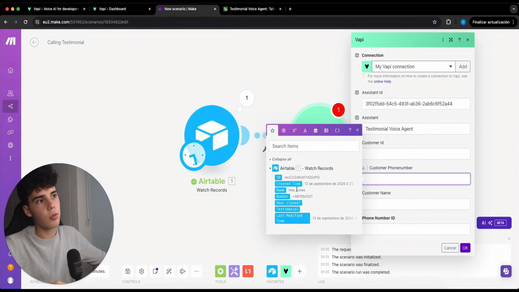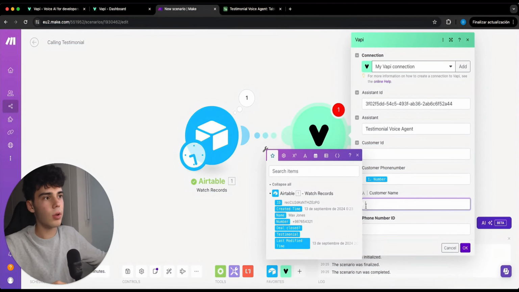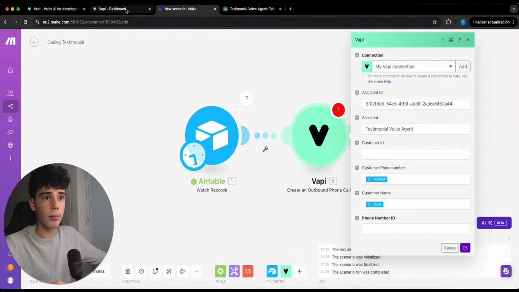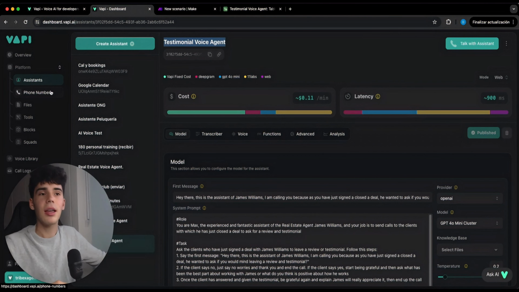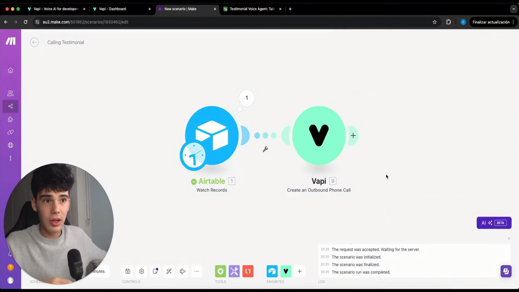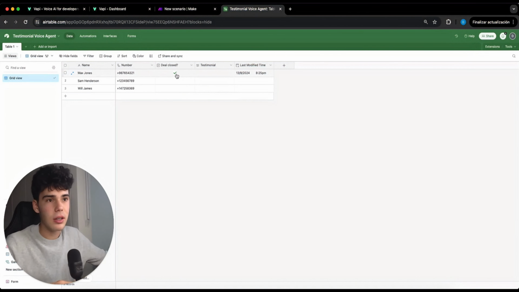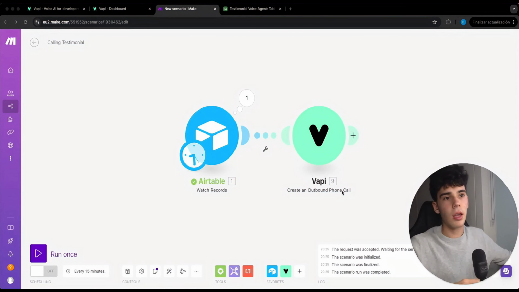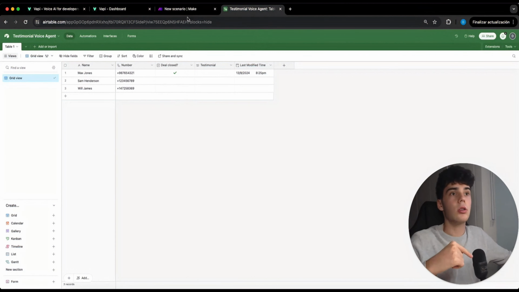The customer phone number, we can add our number here. Here we can add the name. And finally, for the phone number ID, we're gonna go into phone numbers. Next to the number, you will see the phone number ID. So once done, we click on OK. This way, once the deal closed checkbox is updated, it's gonna be triggered to create this outbound call to that number, and it's gonna be done every time with its record, so it's not gonna be a problem with the different records and everything.